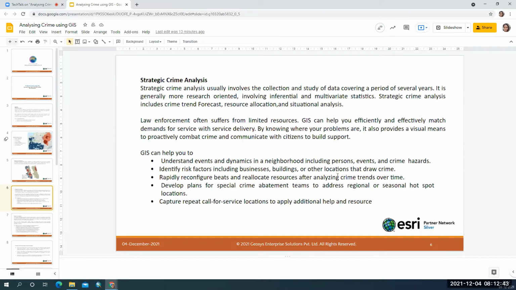And the law enforcement is basically using GIS tools to prevent the crime based on the maps they are generating using the GIS tools.